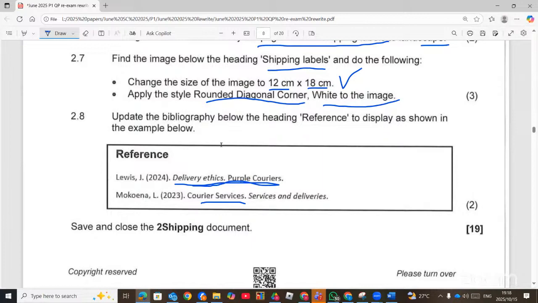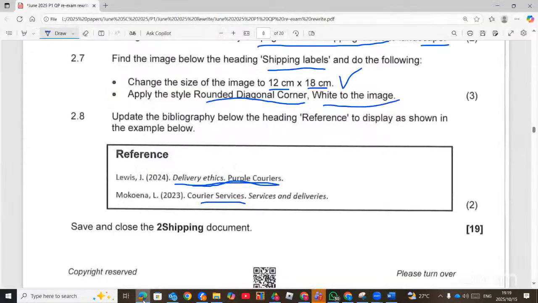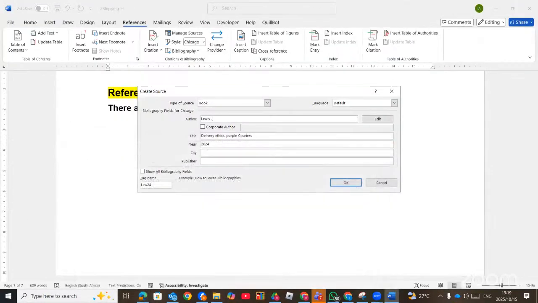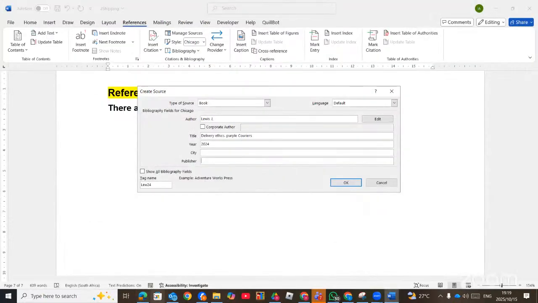If you're not sure, type them here, dot, Purple. Otherwise, you must put them as a publisher. Now here, they did not specify whether it's a website or not. So either you choose the book or you choose the website, it is also fine.